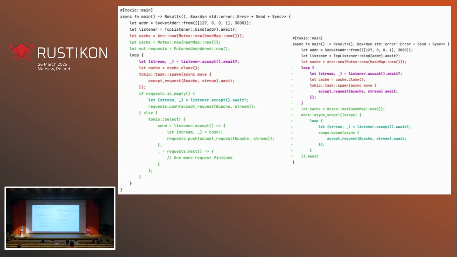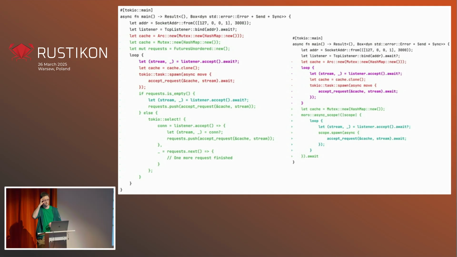Okay, yeah. FuturesUnordered is actually pretty low level, and it might not be the most convenient way of doing structured concurrency. But fortunately, there are plenty of libraries which make it easier. One of them is Moro. On the right, you can see an example of usage of Moro, which has something called async scope.